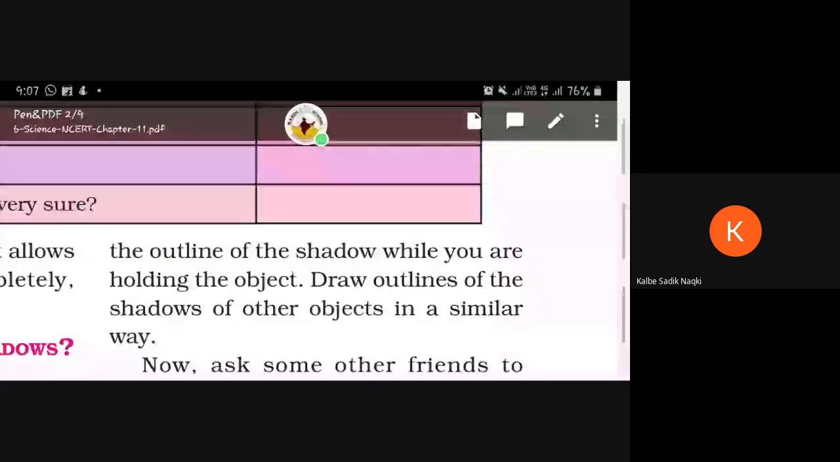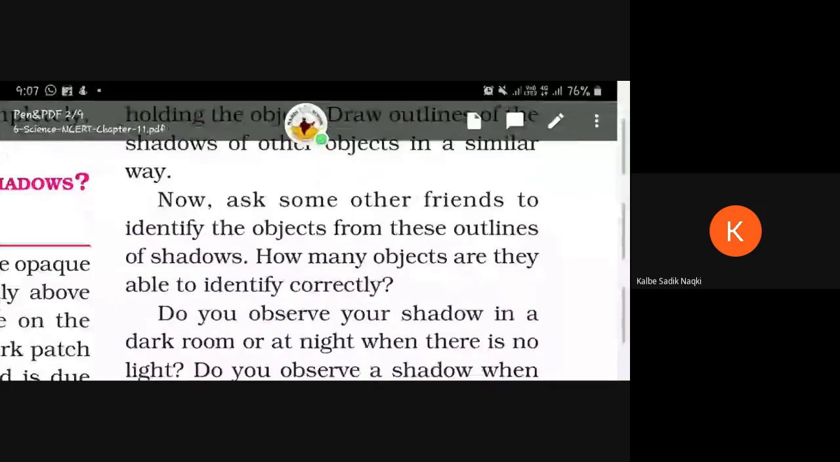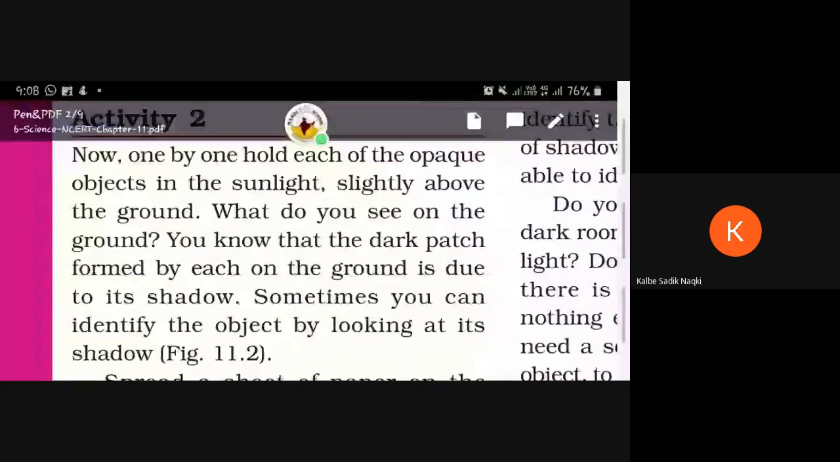Outline the shadow while you are holding the object. Draw outlines of the shadows of other objects in a similar way. Okay, now, what is shadow?